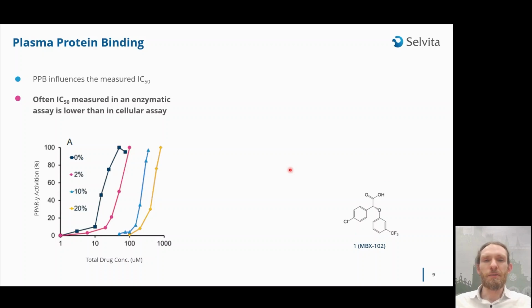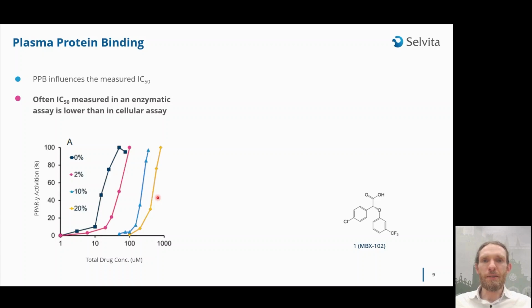In the experiment measuring the activity of this substance, varying amounts of plasma proteins were added: 0, 2%, 10%, and 20%. With the increasing content of plasma proteins, we see a shift of the dose-response curve, the drug becoming less active, which means we need to introduce more of the drug to get 50% inhibition or activation of our PPAR gamma.